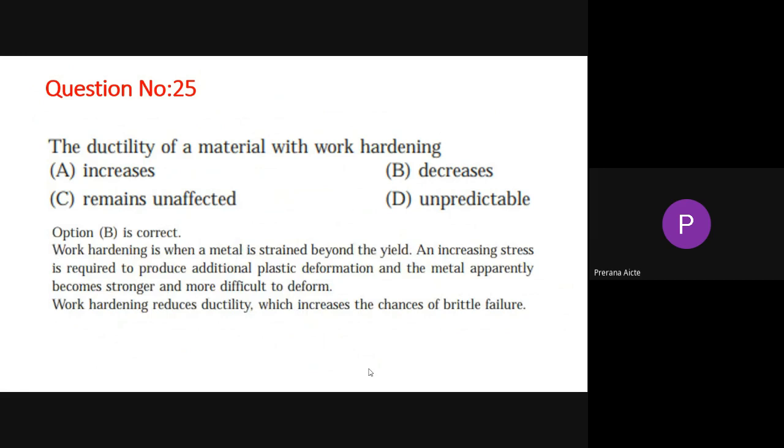Work hardening is when a metal is strained beyond the yield and increasing stress is required to produce additional plastic deformation, and the metal apparently becomes stronger and more difficult to deform. Work hardening reduces ductility, which increases the chance of brittle failure. Please understand this. The ductility reduces, which means what? Brittleness increases. So it will increase the chances of brittle failure.